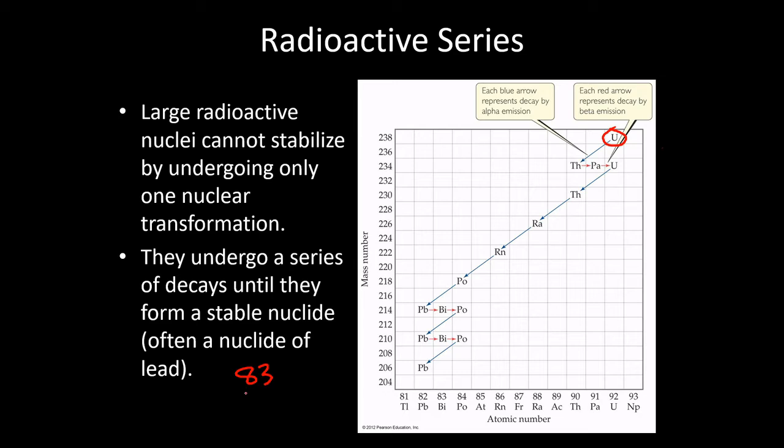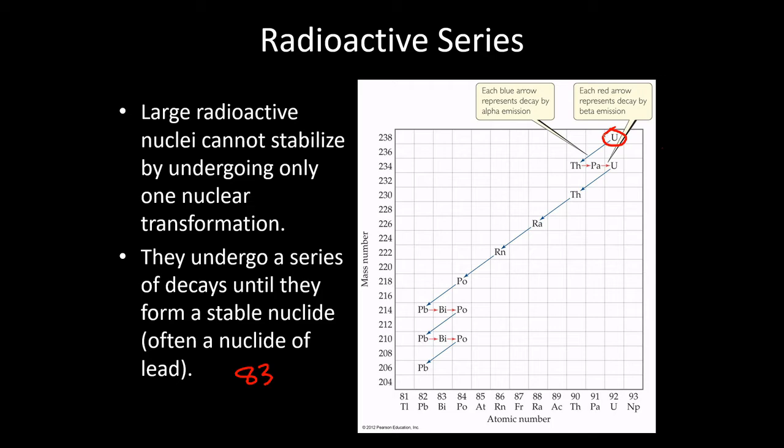And remember, I said that 83 is the largest number of protons that could be stable. That does not mean that if you have 83 protons, you are stable. There are quite a few isotopes of bismuth that are unstable. There's actually only one, I believe, isotope of bismuth that is stable. So it's not good enough to get down to 83 protons, you have to have the correct number of neutrons as well.